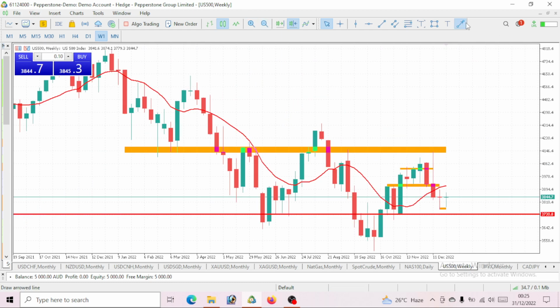Now see this movement on S&P 500. If you take a look at this as a drop and this as a pullback, then you take this as a new drop that broke its previous lows, right? And here will be seen as a pullback. Now a new drop has been made that broke this previous low, and you cannot take this to be a pullback. After this pullback, you'll be expecting a new drop that will take out these lows.